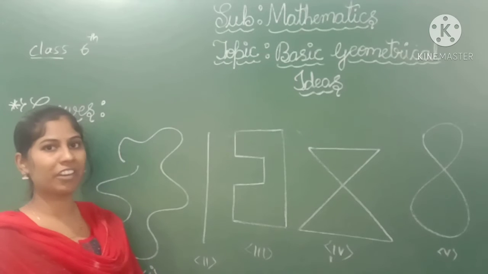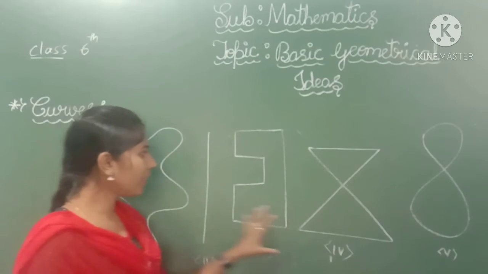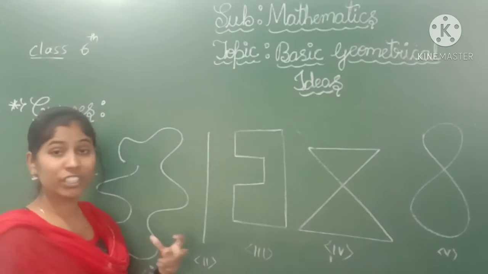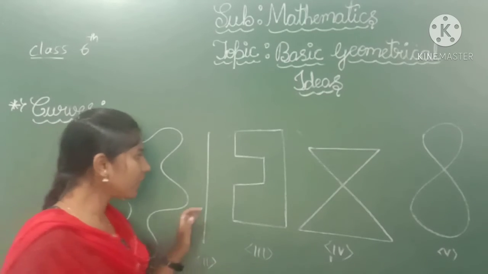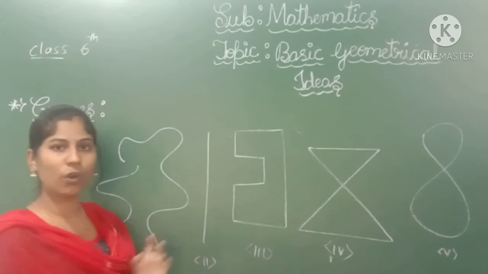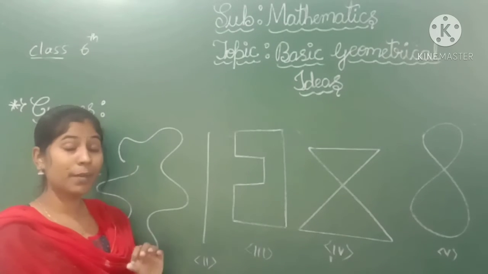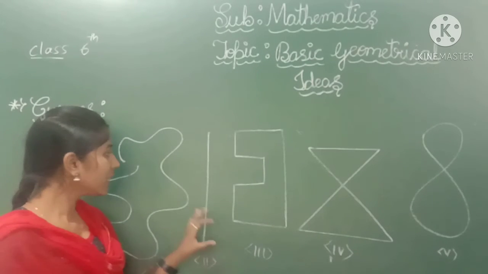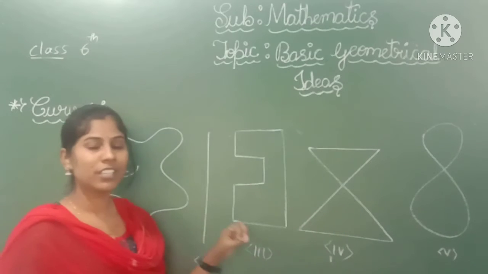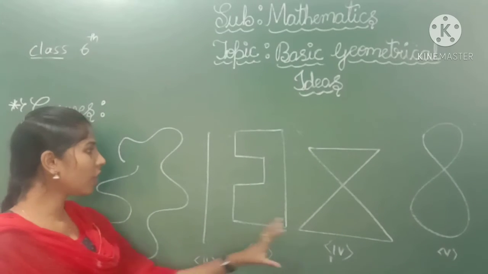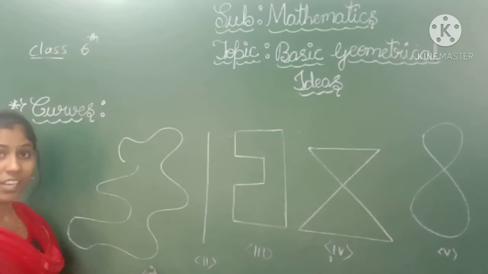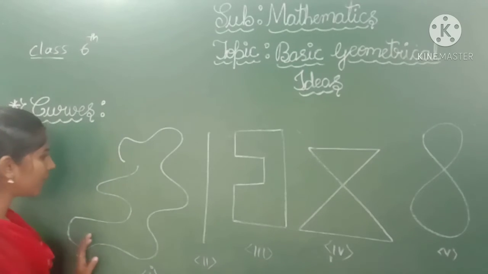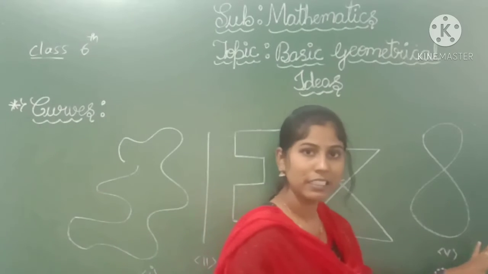That is the rule for a curve. All these figures I draw without lifting my hand, without lifting my pencil. So even this kind of figure we are calling a curve. Mathematically, we are not calling figures made by straight lines curves. These are all called curves, but do not use any ruler. These are all examples of curves.